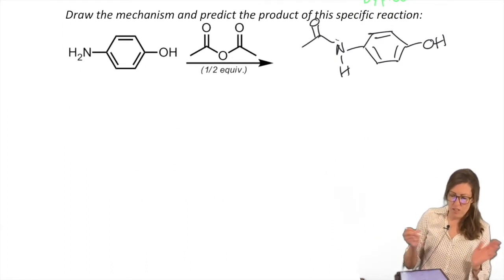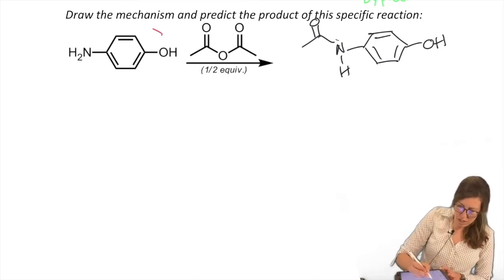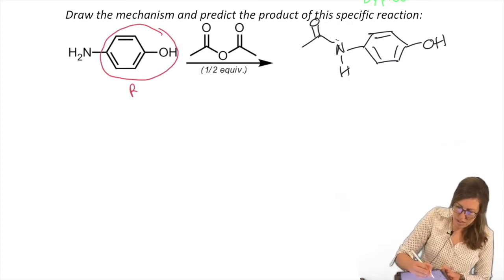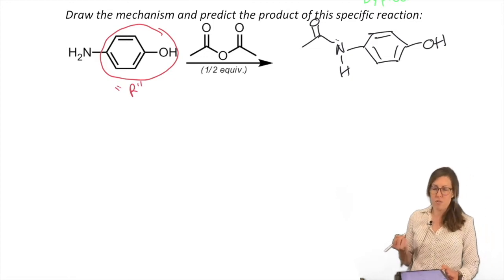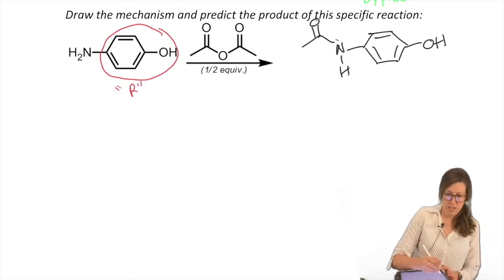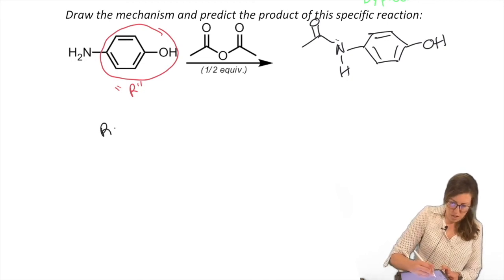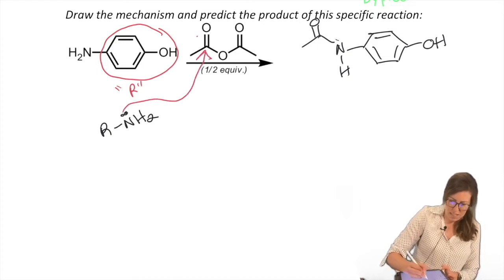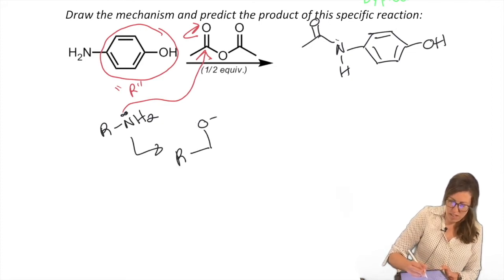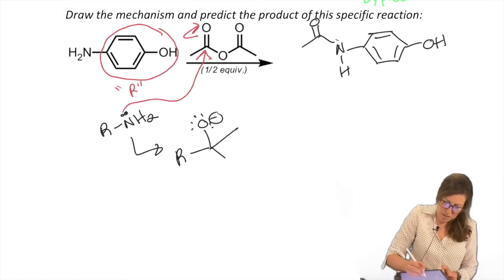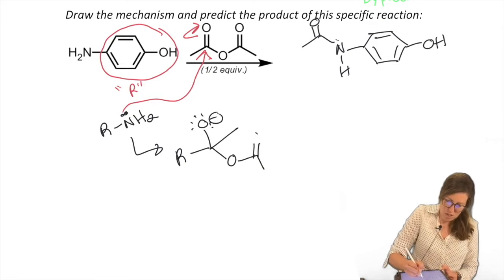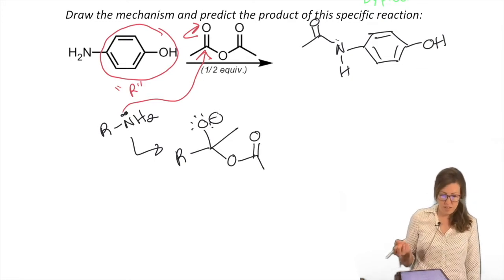I am going to, just to keep it from being huge, now that we drew the product, call this R, so that I don't have to redraw the phenol part of it every single time. All right, so R, in other words, it'll be NH2. So it goes attack, open. R is bonded to the C that has opened up. Then we have, what else is there? Methyl, and the O attached to the rest of the anhydride.